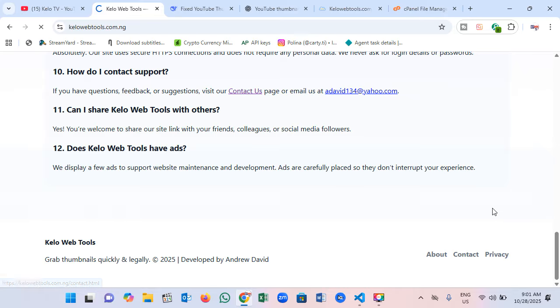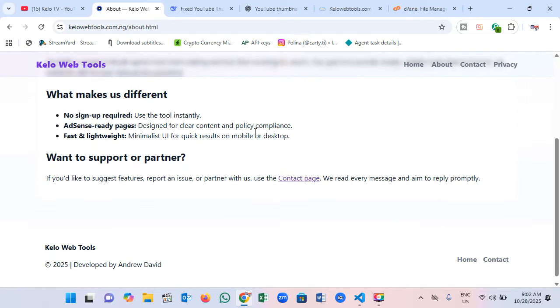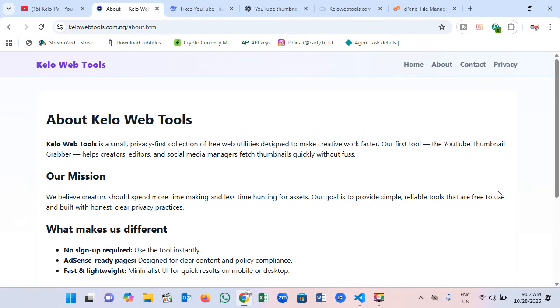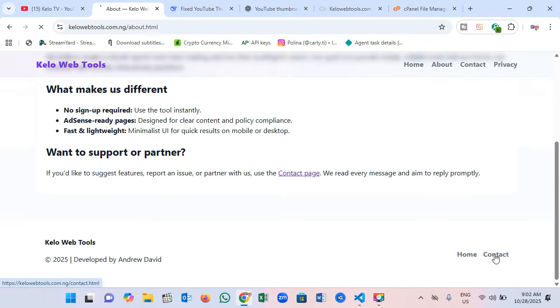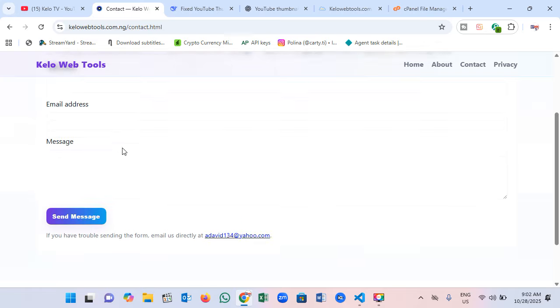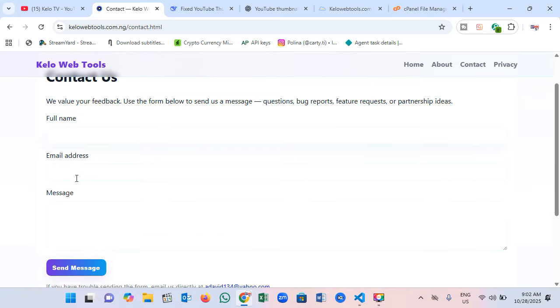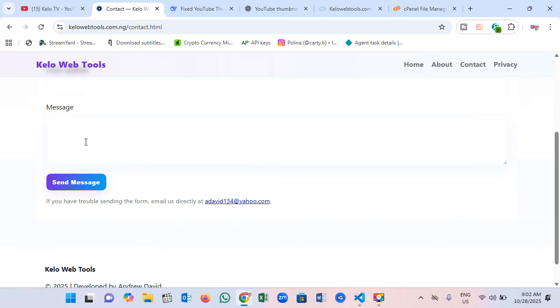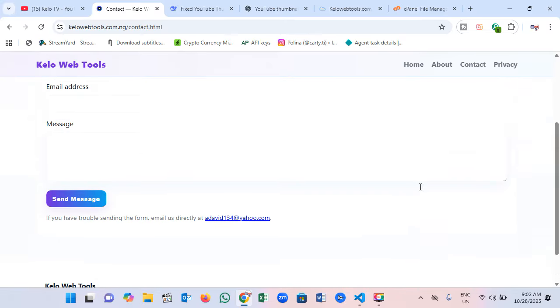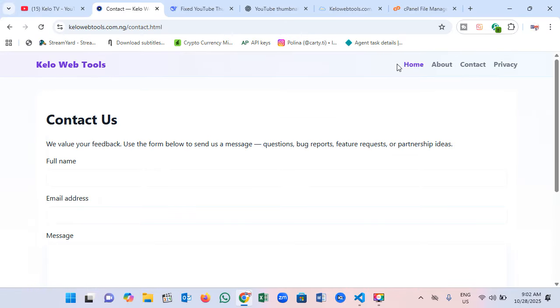Here you open and you see this is the about us page. You click on contact us and you're also going to see the form for the contacts. You put the name, your email ID, and type your message, and you send the message, and it goes to my email automatically.